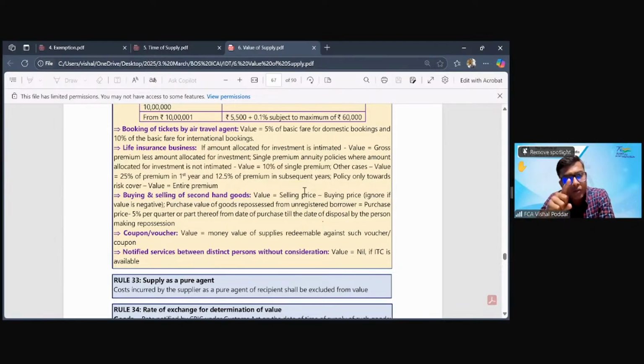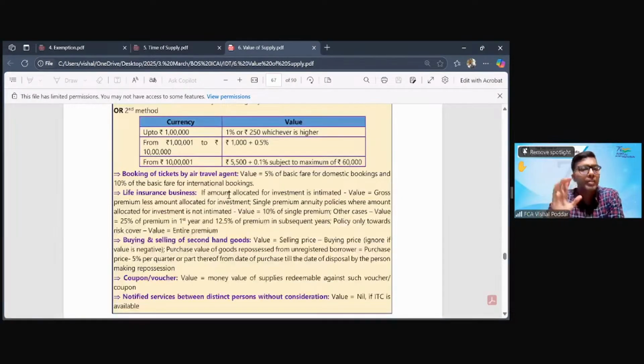The same thing happens in the case of currency. I am continuously buying and selling currency. Now, currency is currency. There is no identification that this was purchased on this date from this person at this price, and this was purchased the next day from this person at this price. As I get currency, I keep stacking all the currency bundles. Understand this better. So practically, it is impossible to identify at what real price I actually purchased this currency which I am selling to you today. That is why the real margin is never known practically, even to the dealer. So that is why they have given this first method.